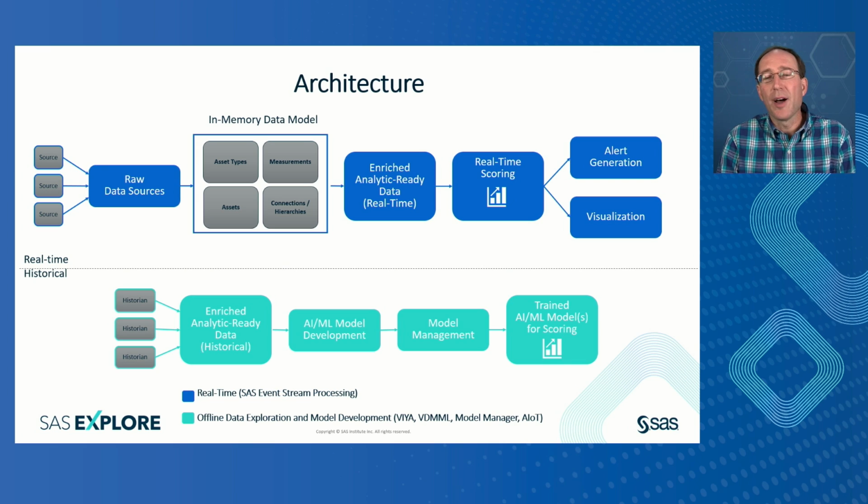Starting at the bottom, we were able to retrieve historical data related to energy production, solar irradiance, and weather from our internal database and a weather service. We used that raw data to build analytic-ready data tables and train models so that we knew the expected energy output from each string in the solar farm, as well as what the aggregate output should be coming from each combiner box, array, and inverter. These models were trained using visual data mining and machine learning and registered and championed in Model Manager.